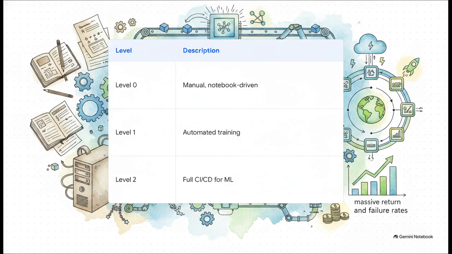And this journey from ad hoc to automated is totally fascinating. The source outlines 3 maturity levels. Level 0 is entirely manual, heavily notebook-driven, with 0 automation. Honestly, this is where most enterprises are starting out today. Level 1 introduces automated training pipelines, so models retrain on new data automatically. But Level 2, that's the holy grail. That is full CI/CD for machine learning, where pipeline changes trigger automated retraining, evaluation, and deployment without any human intervention. And get this, organizations that reach mature MLOps practices deploy models 6 times faster and reduce failure rates by up to 60%. That is a game changer for your ROI.